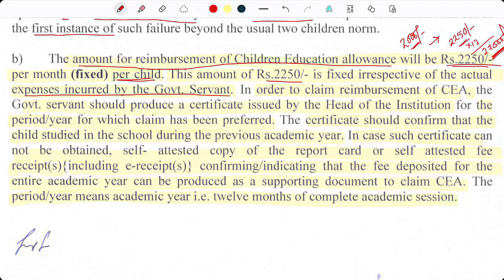In order to claim reimbursement of CEA, the government servant should produce a certificate issued by the head of institution. So, along with the claim form, the government servant needs to provide a certificate issued by the head of institution for the period for which the claim has been preferred.